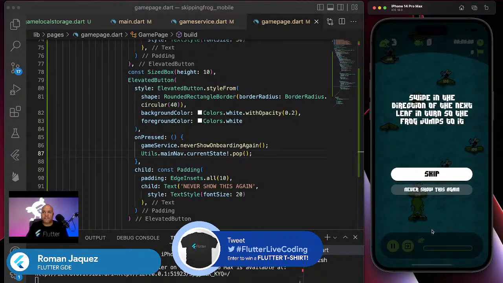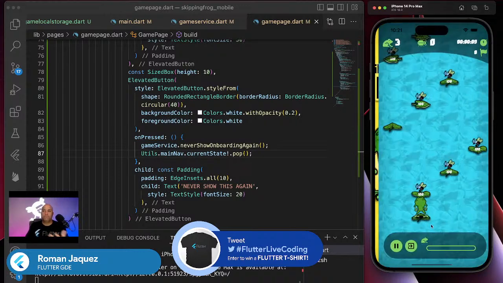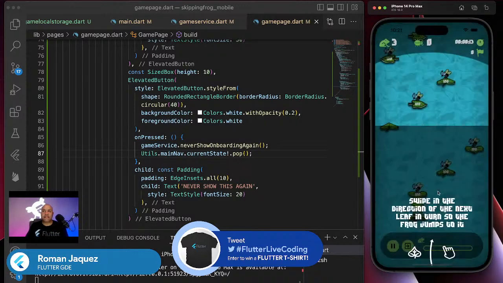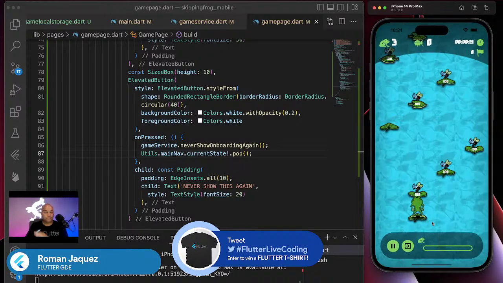So once we display the application, now I hit start. It shows me the application, and then let me dismiss it one more time. Go back over, bring it back. Hit never show this again. Now if I dismiss it and come right back, it doesn't show anymore. And that's shared preferences in Flutter. Very simple, and you can use it to do something like an onboarding screen for your applications.